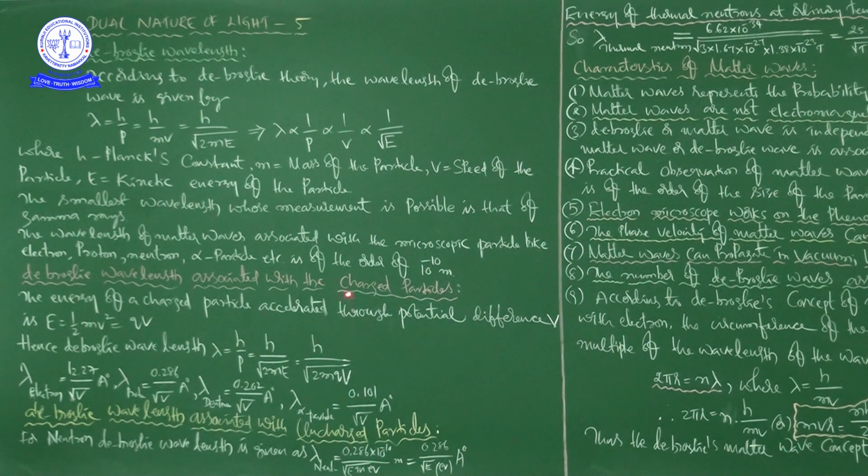Whatever the formula we had here, that is same, but here we are going to modify it according to the neutron. Then you can write it as lambda neutron, de Broglie wavelength for neutron, is equal to 0.286 into 10 to the power of minus 10 divided by square root of E.